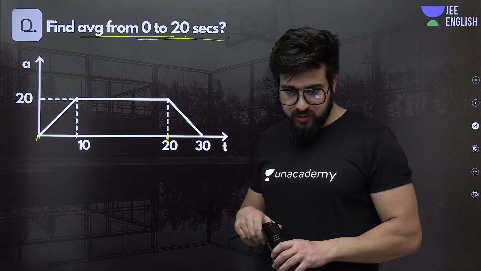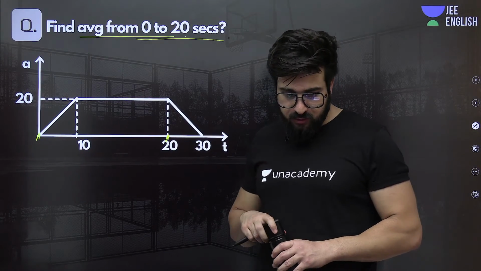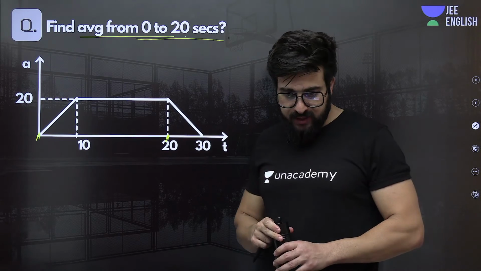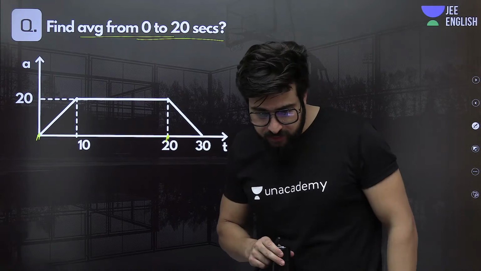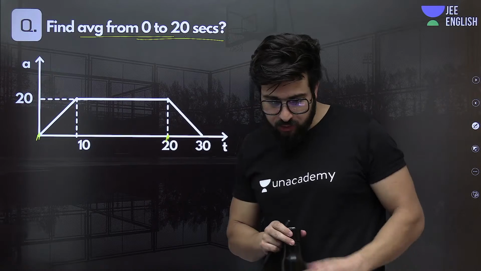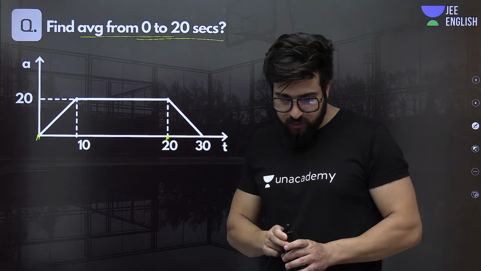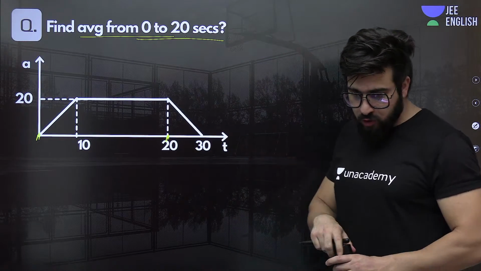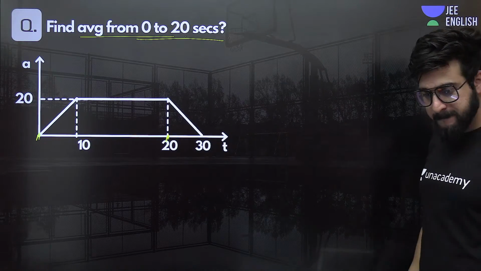Sir, can we use Ampere's circuital law to find the magnetic field at the center of a coil? So, is this your question?